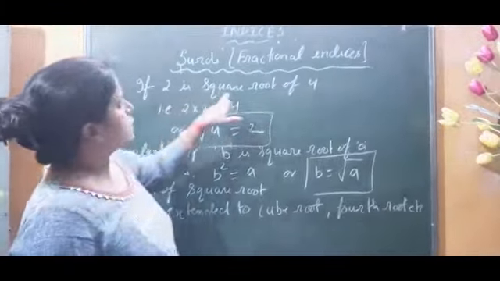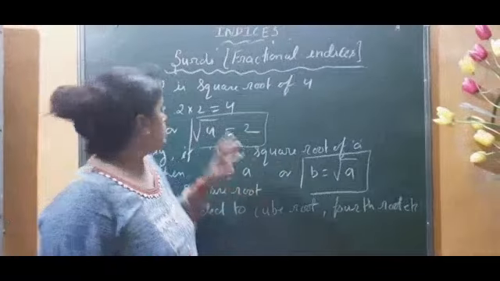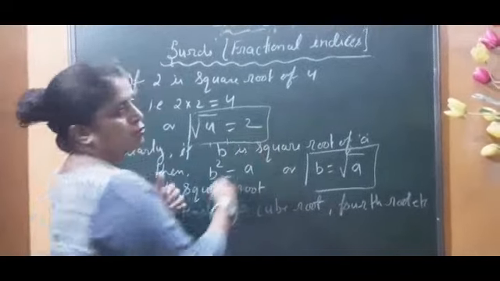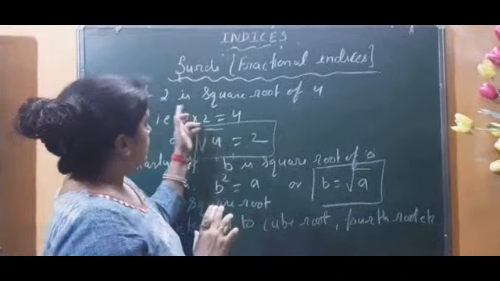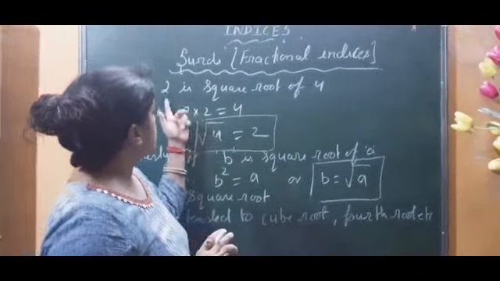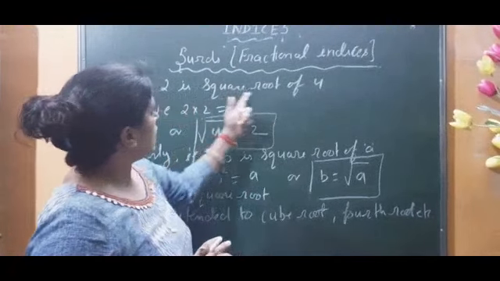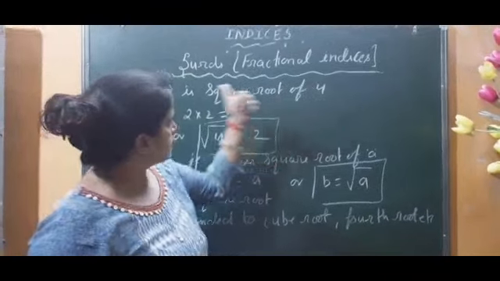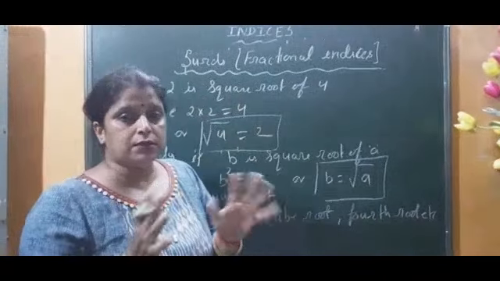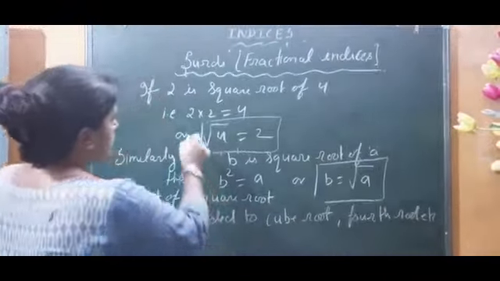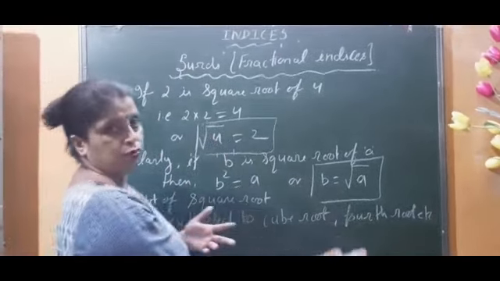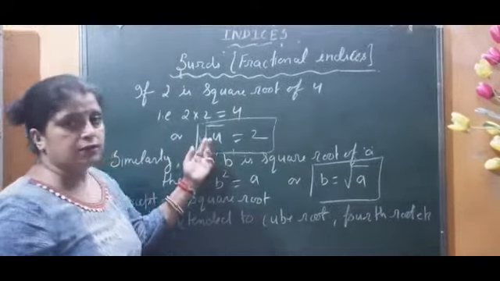See, 2 is the square root of 4, because we know that 2 into 2 is equal to 4. It means the square root of 4 is 2, right or not? Both lines are just reversed. 2 is the square root of 4, or 4 is the square of 2. Both are just reverse lines. So we can write 2 into 2 is equal to 4, or the square root of 4 is equal to 2. So this is a surd.